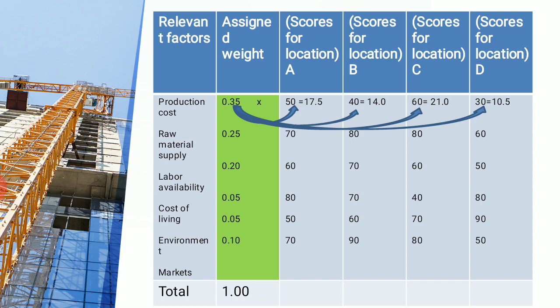Now if you check the score of location, see 50, 70, 60, 80, 50, 70. Likewise we have provided for A, B, C and D. What are we trying to do? On the basis of this information, we are going to find out the weighted score. To find out the weighted score, if you see the arrows, you will come to know that we multiply the assigned weight with the score, and find the product.